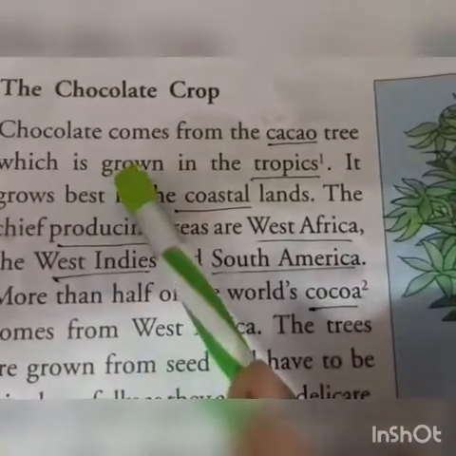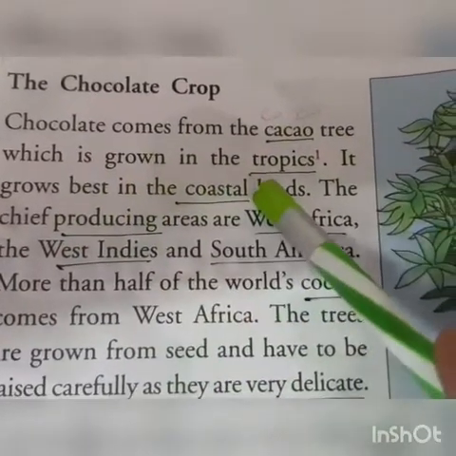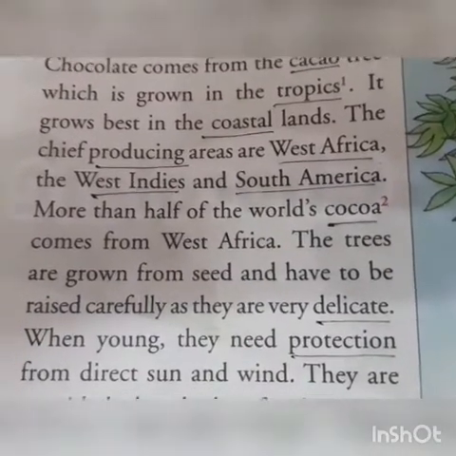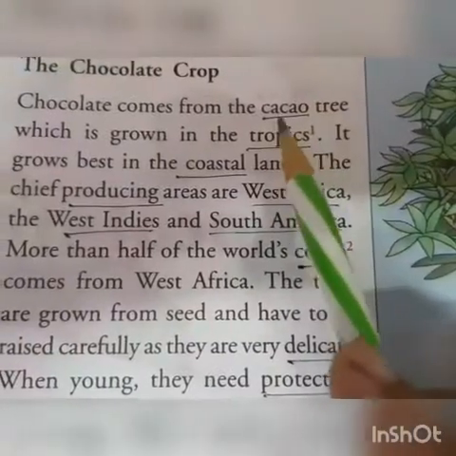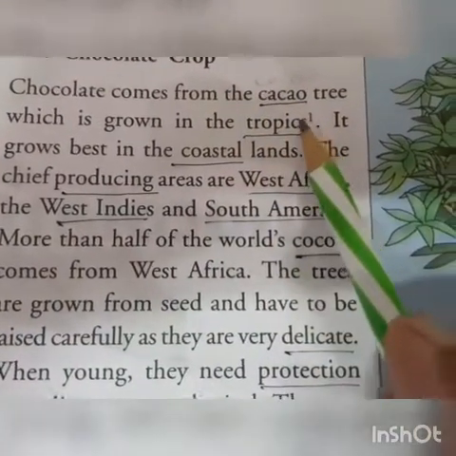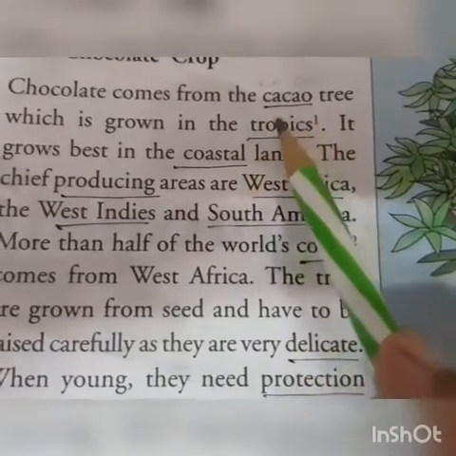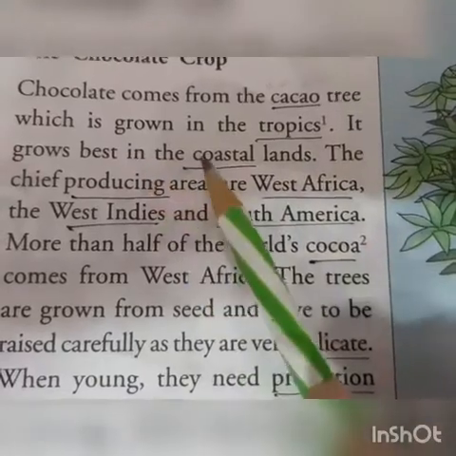Now we'll start from here. Chocolate comes from the cacao tree, which is grown in the tropics. Now, there are certain regions which are called the tropical region, which lies north and south of the equator. Not going into too much detail because it is a geographical thing, but it grows in the tropical area and it grows best in the coastal lands.